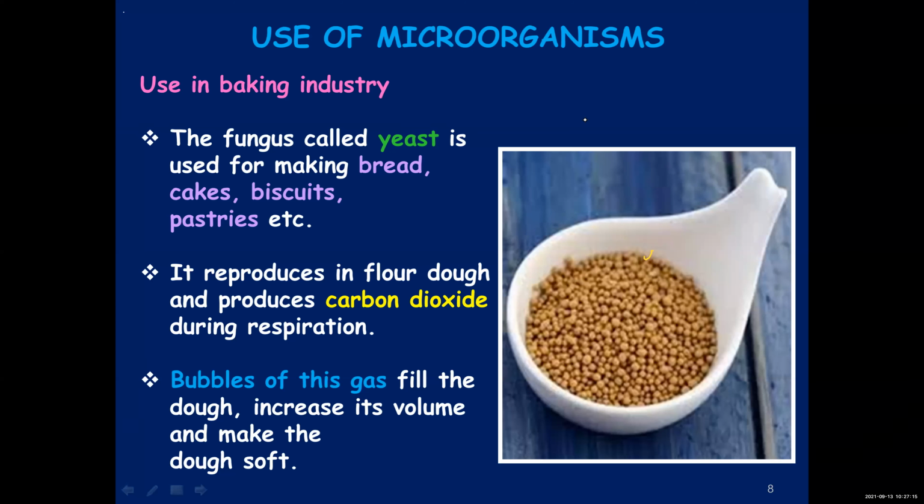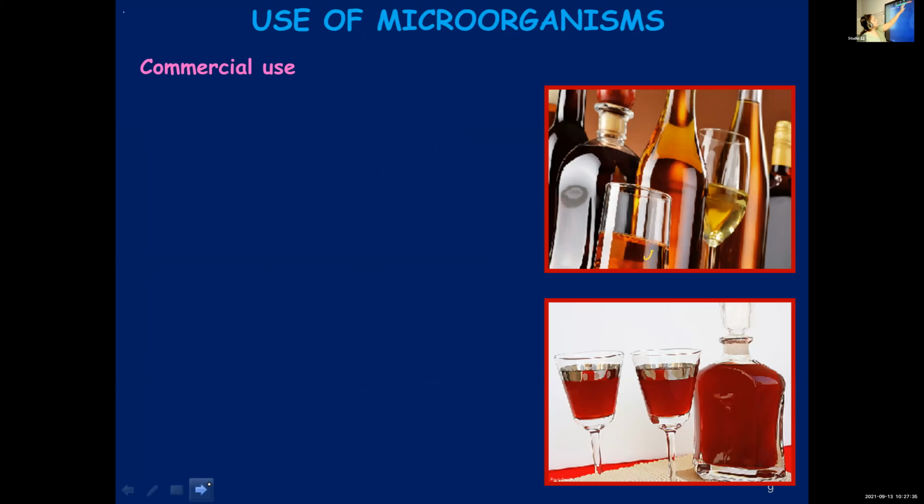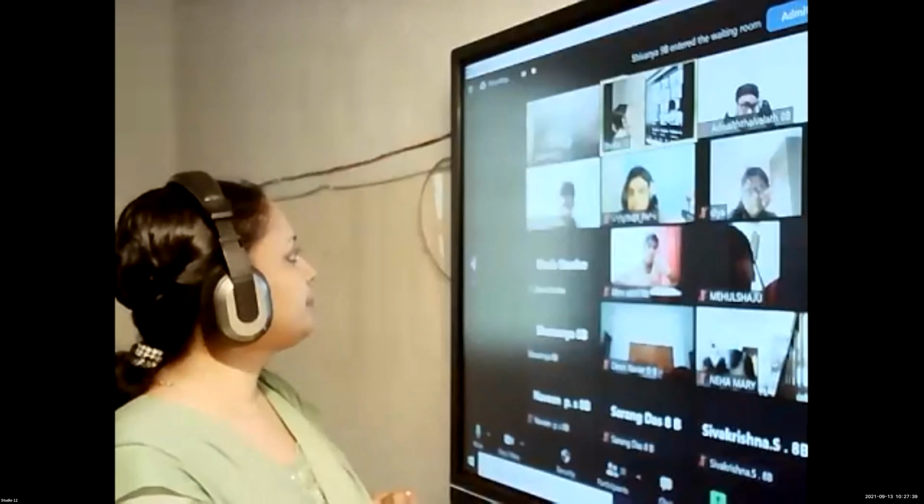It will increase in number, and they release carbon dioxide upon respiration. These bubbles of carbon dioxide will fill the space inside the batter or dough, and the dough will increase in volume. Okay? Have you understood? Yes, ma'am. Can we recap the points?